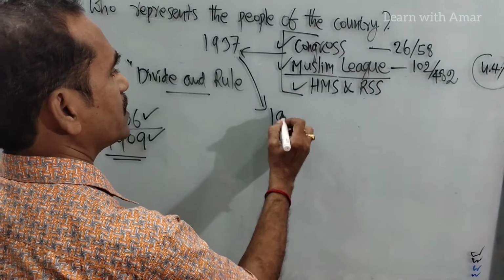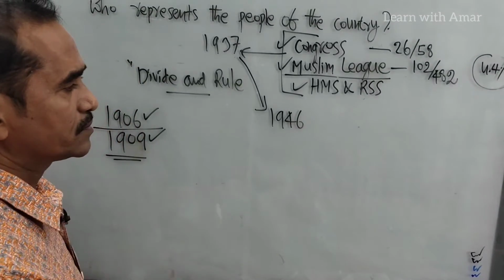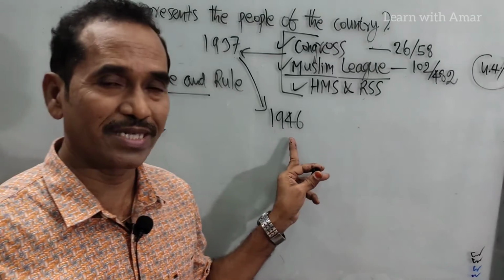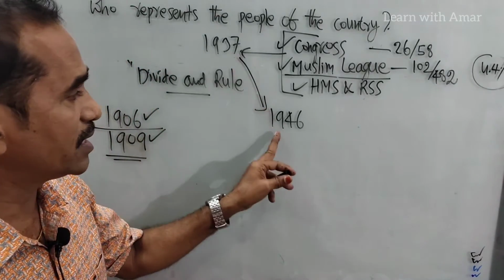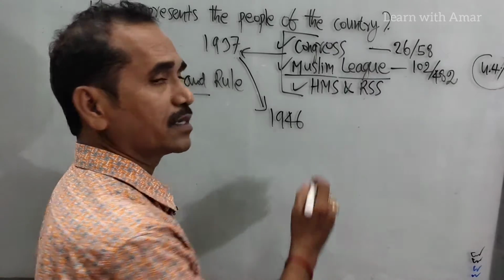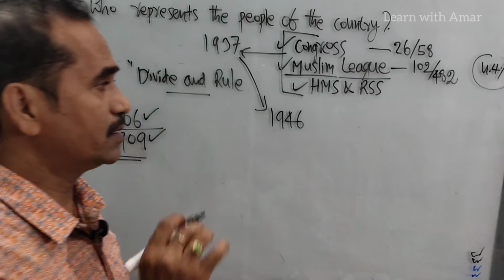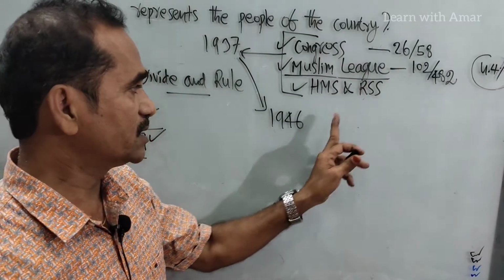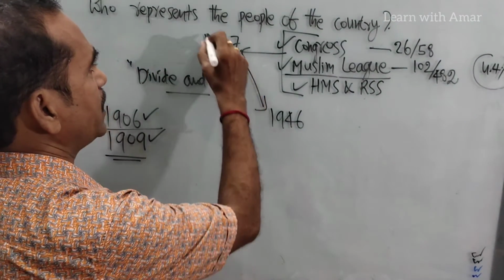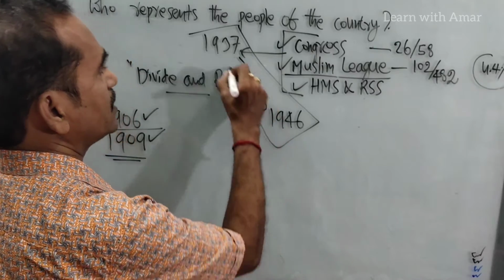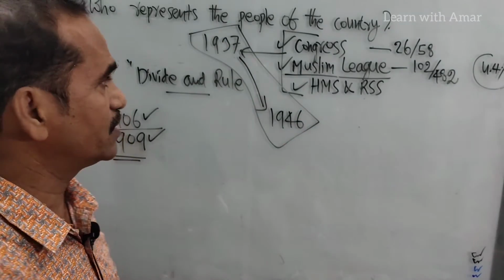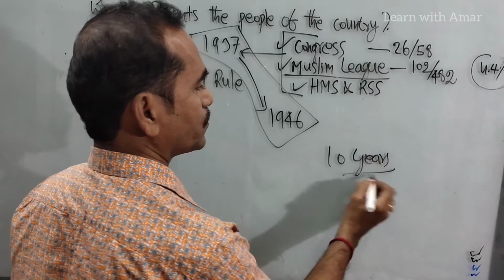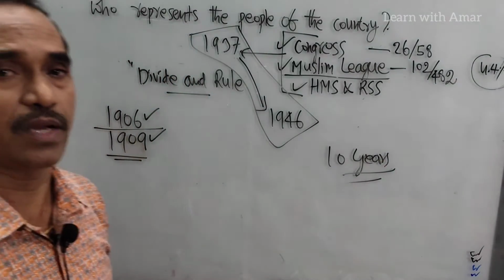Now, in 1946, when elections were held once again for provincial assemblies and the center, Muslim League won all its seats. 100% of the Muslim seats Muslim League secured this time. Then what happened during this time, from 1937 to almost 1947? What happened during these 10 years to the Muslim population?